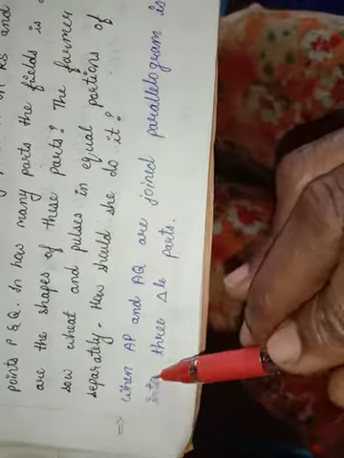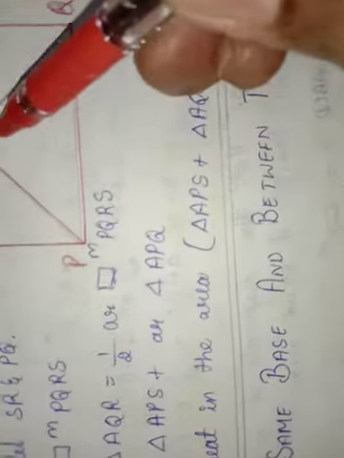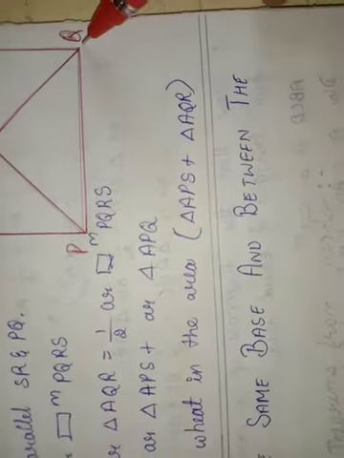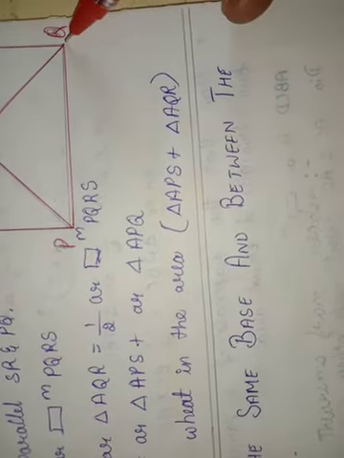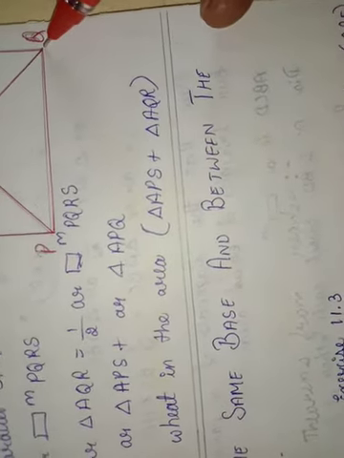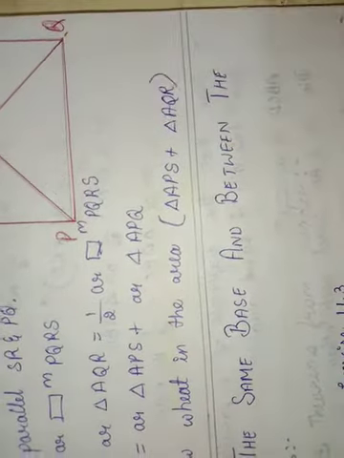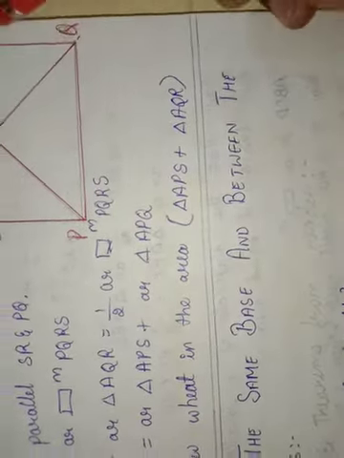When you can see in the diagram, when AP and AQ are joined, the parallelogram is divided into 3 triangular parts: APS, APQ and AQR.